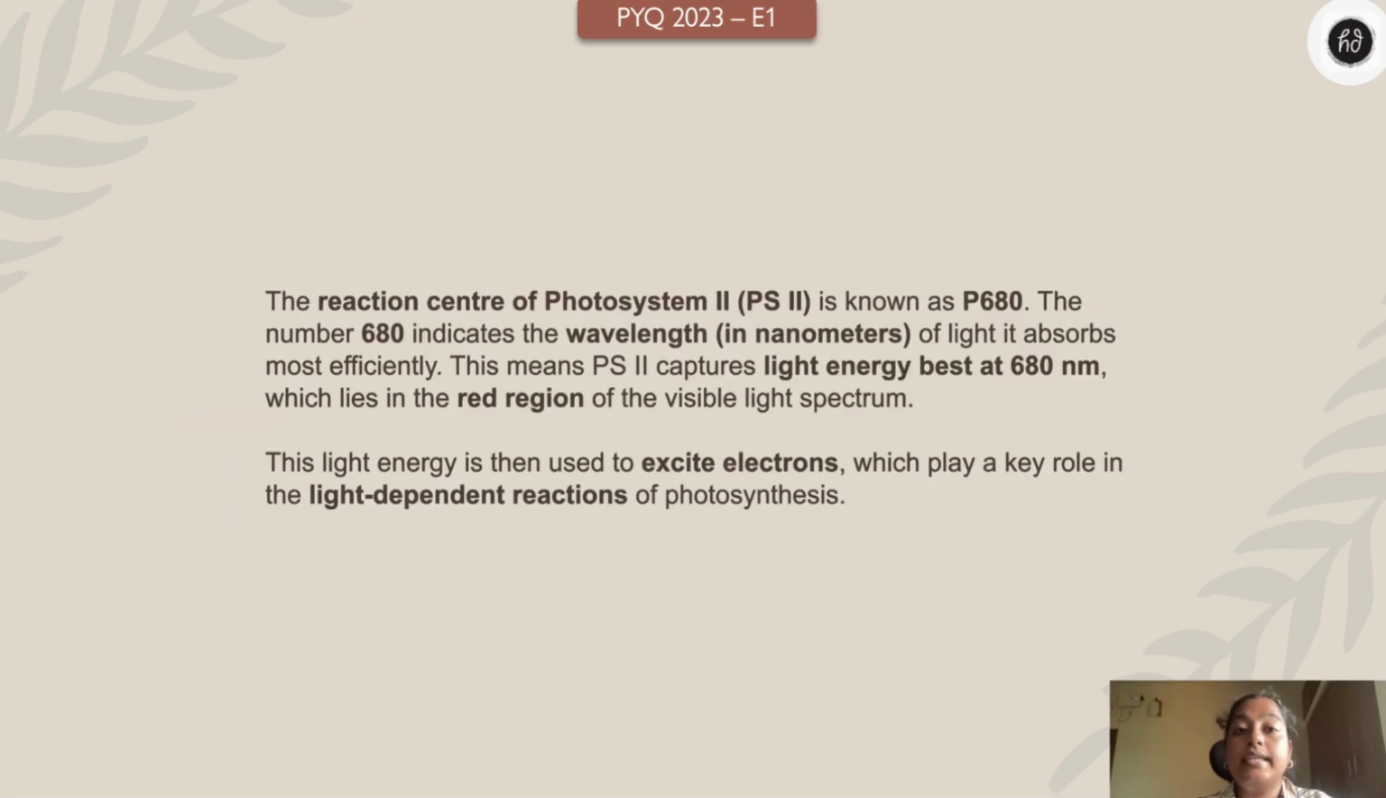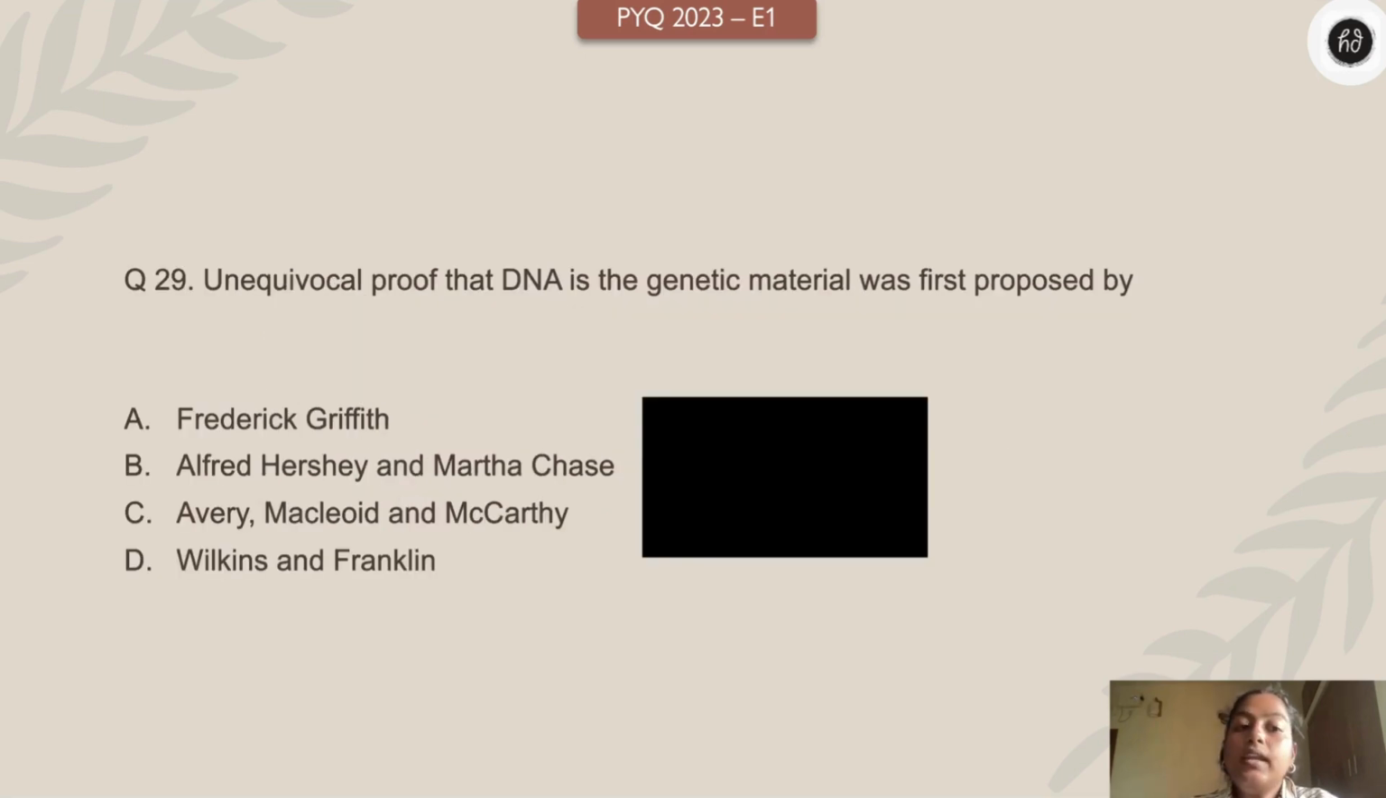And the answer is 680 nanometers. Very, very important. This is the wavelength of most efficient light absorption. This means PS2 captures light energy best at 680 nanometers, which lies in the red region of the visible light spectrum. Okay, right.